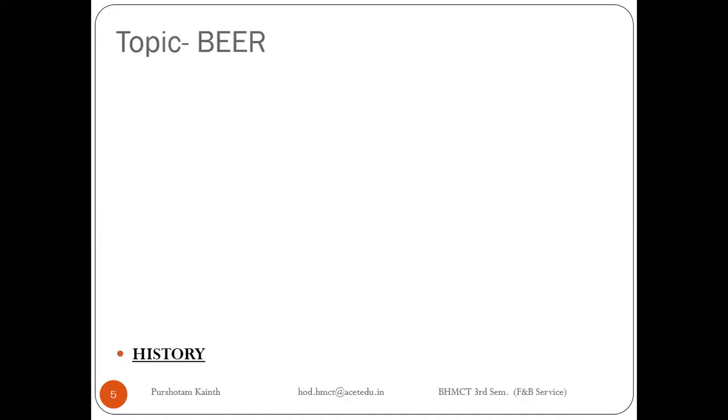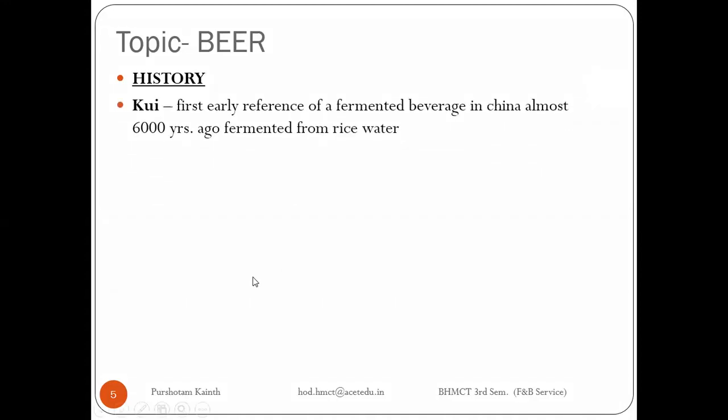let's talk about the history of beer. We have already discussed that beer is produced by two methods. The first method is brewing and another one is fermentation. The combination of these two methods produces beer. If we use these two methods, then only we can get beer. The method of brewing has some history. Generally people say it comes from China 6,000 years back, and they produced it through rice.